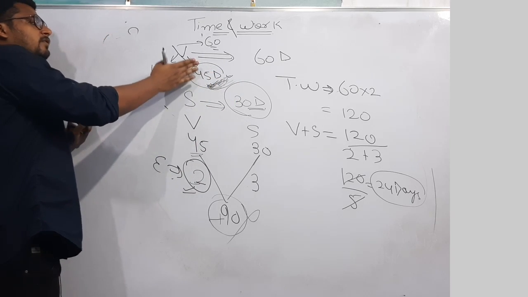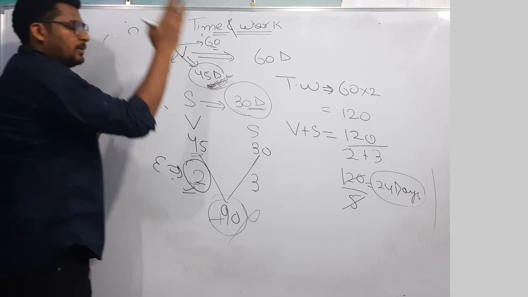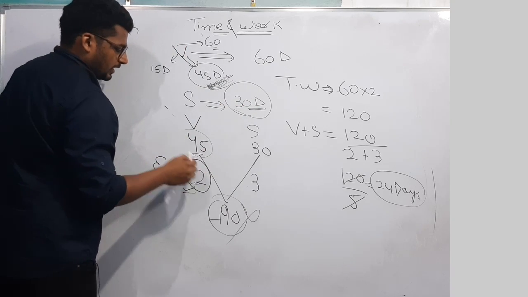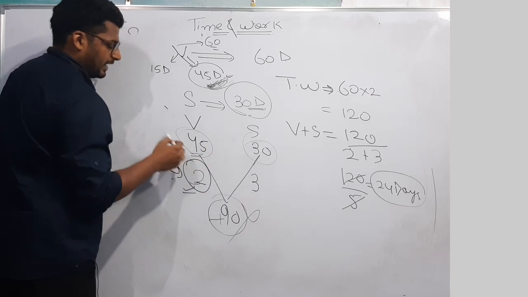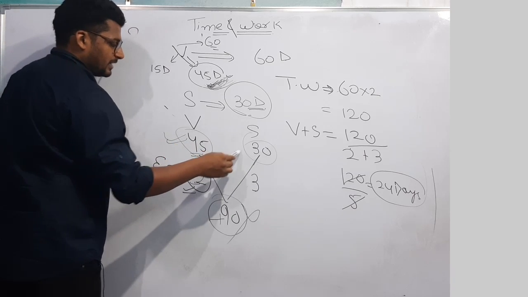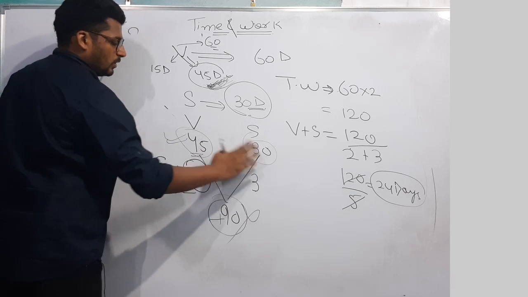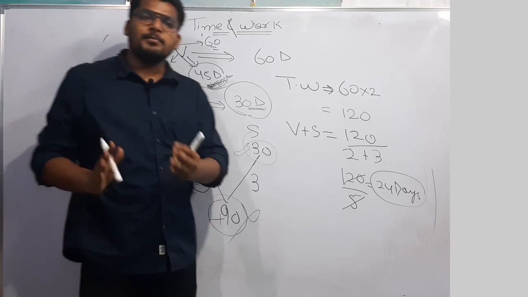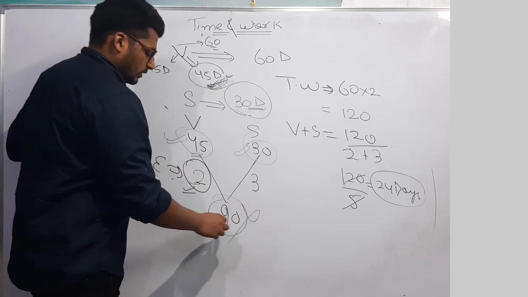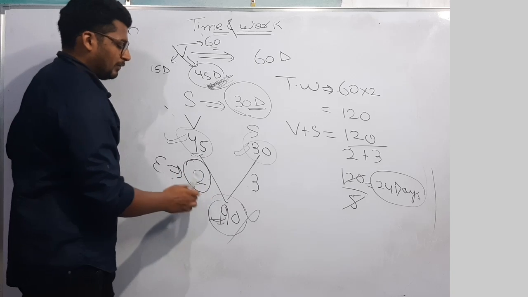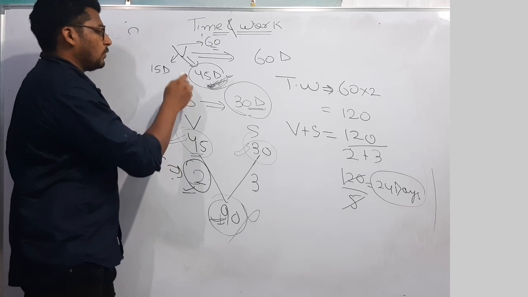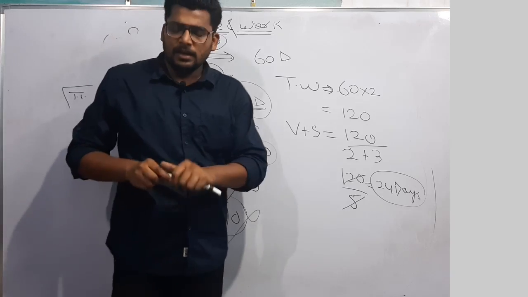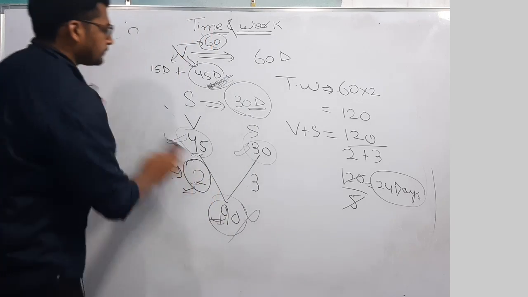45 days work of Vaibhav was completed by Sandeep in 30 days. So this work is constant here. 45 days work of Vaibhav is done by Sandeep in 30 days. That means work is equal here. So I can assume work from my side, but this is not total work. By the efficiency of 2, Vaibhav can complete total work in 60 days. So coming on to our next question.